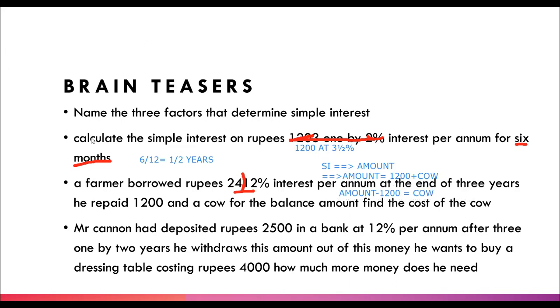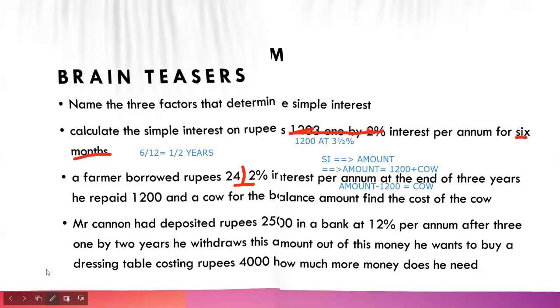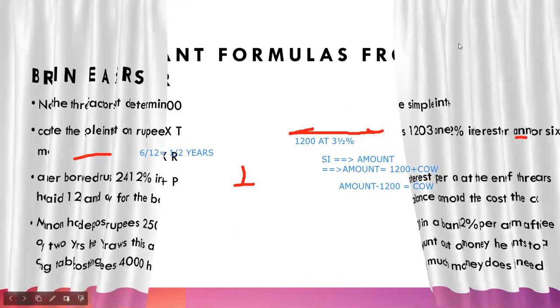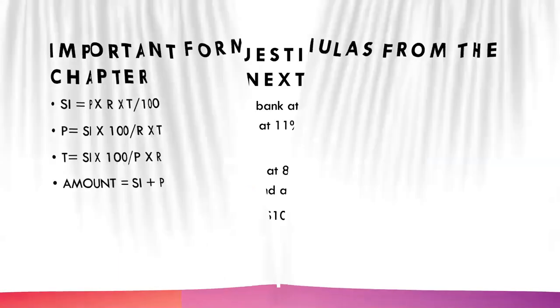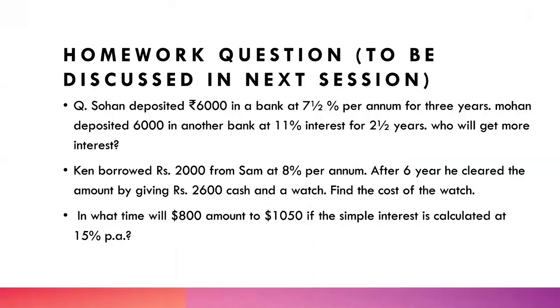So that was all, or do we have more questions? Okay, so that was all. So here are the important formulas. Formula for simple interest, for principal, for time, for amount, which we used in the whole session. And as you know, what is the formula of simple interest? It is not P into R into T by 100. It is Pandit Tota Ram Niche So. Or else, if you can write, your teacher has taught you P into R into T, that is also correct. Anyway, whichever you can remember.